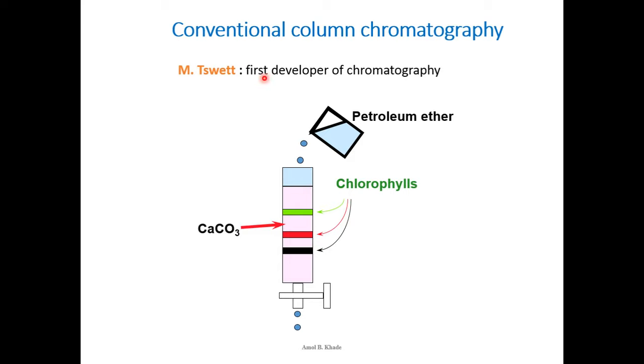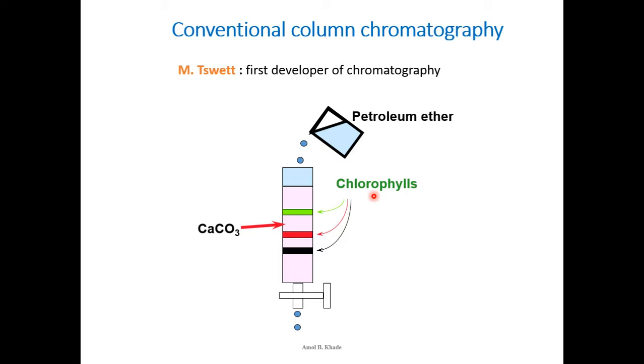What he did, the plant extract was loaded on the top of the column, and those were colored components. When they started migrating over the surface of the stationary phase, they migrated based on their own retention time or adsorption time, and he was able to see the development of different color bands in the column. Then he separated those, and those were the plant pigments. That is how the discovery of chromatography started.